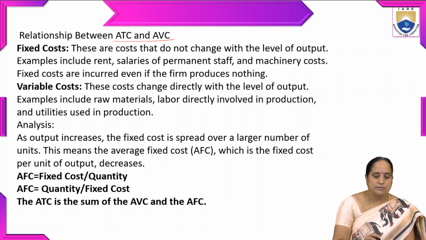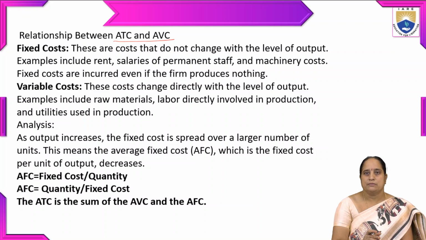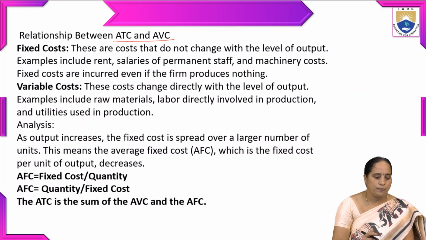Coming to variable cost, these costs can change directly with the level of output. Examples include raw materials that may vary, labor directly involved in the production process, and utilities used in production. So there we may find some kind of difference in terms of cost.